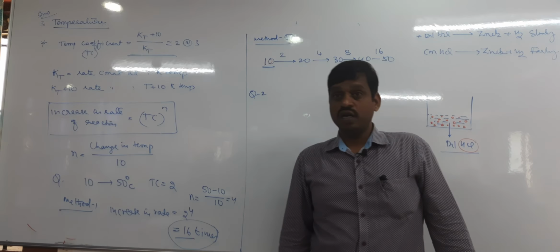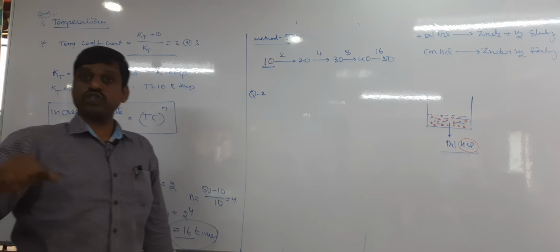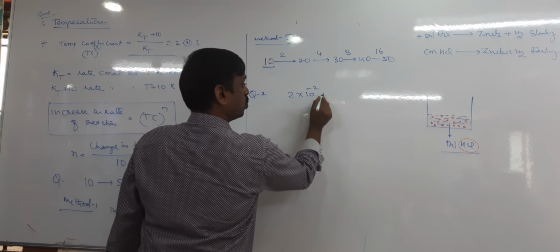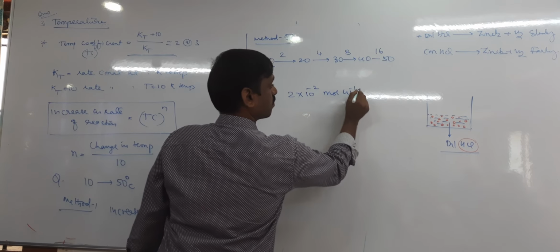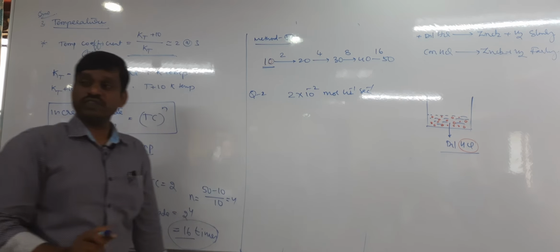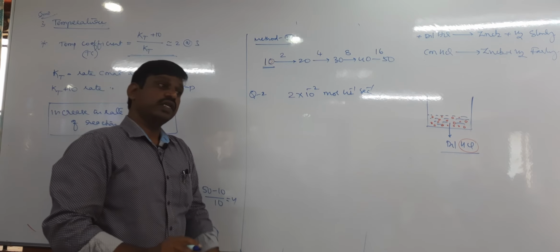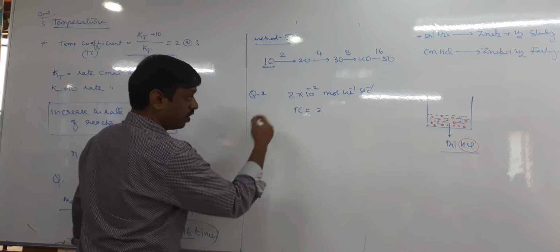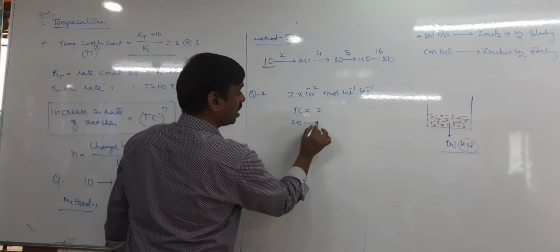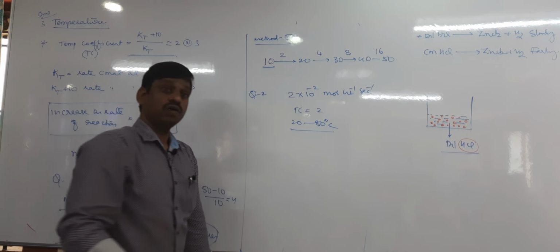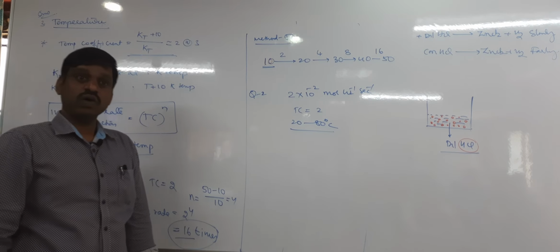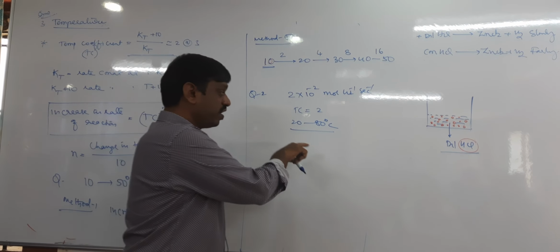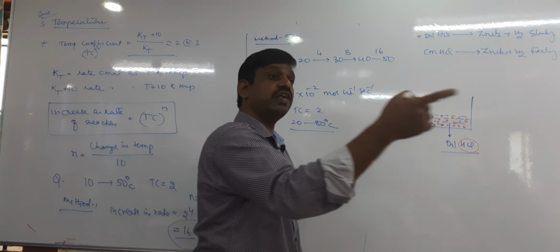Now another question. They may not ask how many times. Now the question is, initially the rate of the chemical reaction is 2 into 10 power minus 2 mole per liter per second. Initially the rate of the reaction is 2 into 10 power minus 2. The temperature coefficient is 2, same as given. And when the temperature increases from 20 to 80 degrees Celsius, what is the rate of the reaction? Now they ask what is the rate of the reaction.